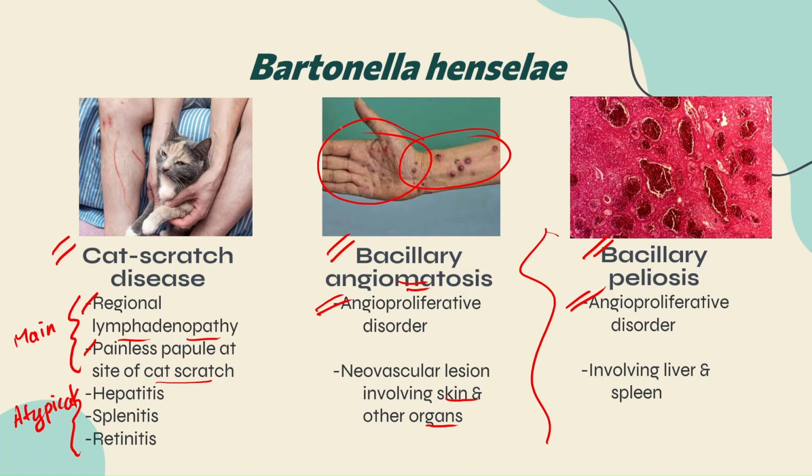Bacillary peliosis mainly involves the liver and the spleen. Here is a very important cut section of the liver showing multiple blood filled cystic cavities, and that is what is called liver peliosis, seen in bacillary peliosis. So Bartonella henselae is done.